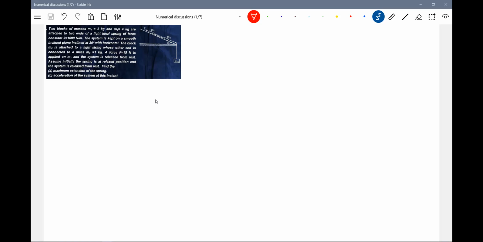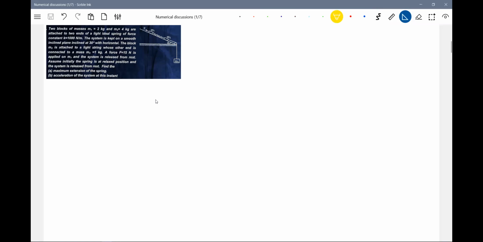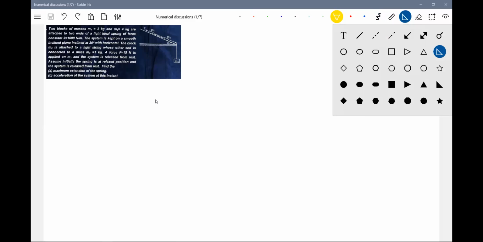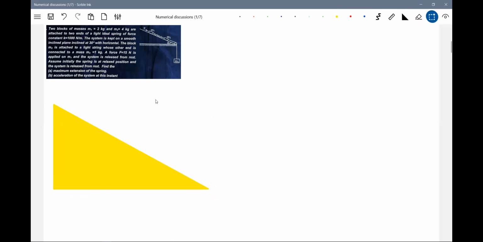Let me start. There are two blocks. I think you have to understand the diagram given a little bit, and you will be in a better position, I feel. Meanwhile, you read the question, I'll set the diagram. Blocks I cannot draw.